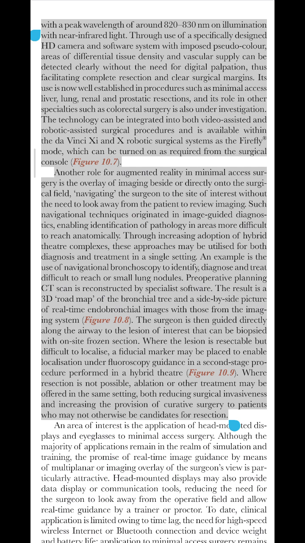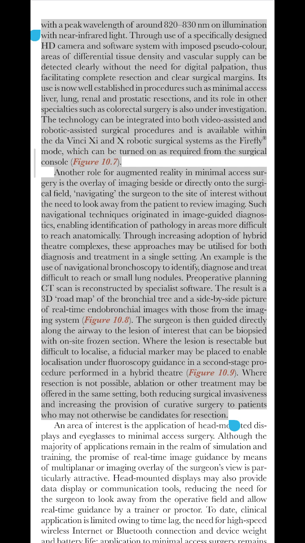Preoperative planning CT scan is reconstructed by specialist software. The result is a 3D road map of the bronchial tree and a side-by-side picture of real-time endobronchial images with those from the imaging system, figure 10.8. The surgeon is then guided directly along the airway to the lesion of interest that can be biopsied with on-site frozen section. Where the lesion is resectable but difficult to localize, a fiducial marker may be placed to enable localization under fluoroscopy guidance in a second-stage procedure performed in a hybrid theater, figure 10.9.